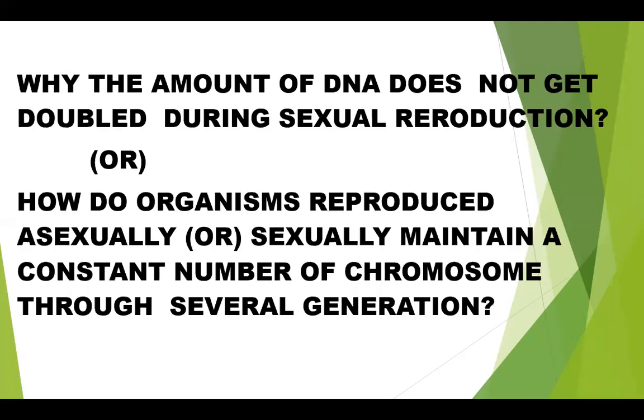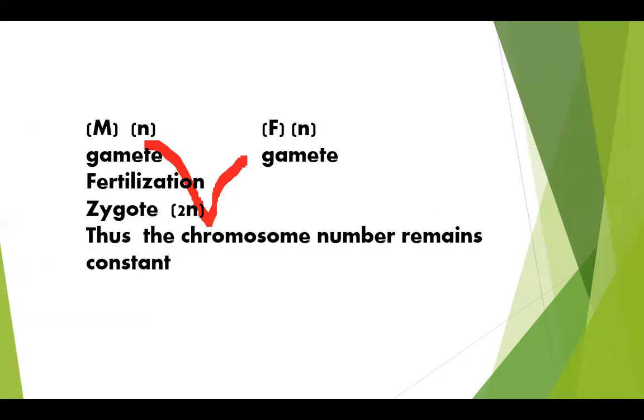Next we shall study why the amount of DNA does not get doubled during sexual reproduction, or how organisms reproducing sexually maintain a constant number of chromosomes through several generations. In sexual reproduction, the genetic material is DNA, deoxyribonucleic acid. DNA as genetic material is in the form of chromosomes.